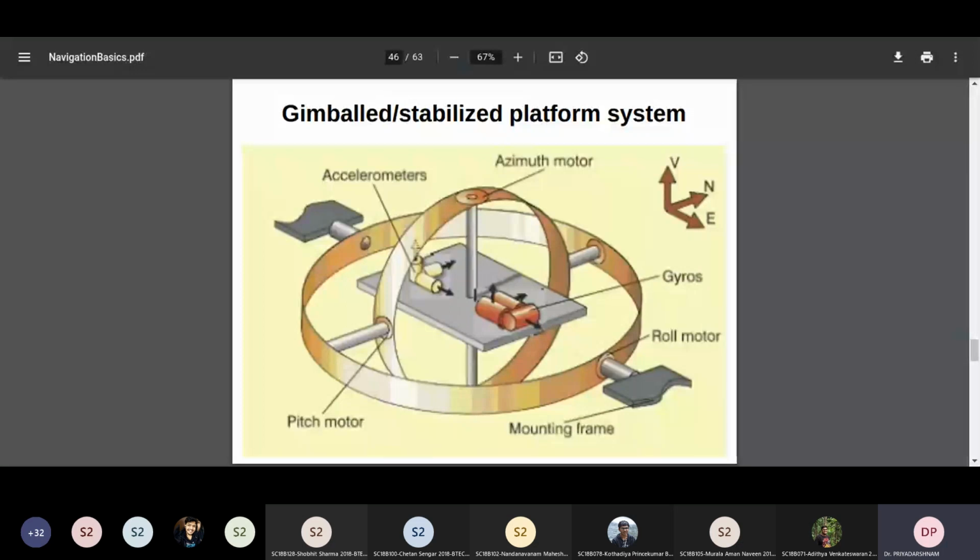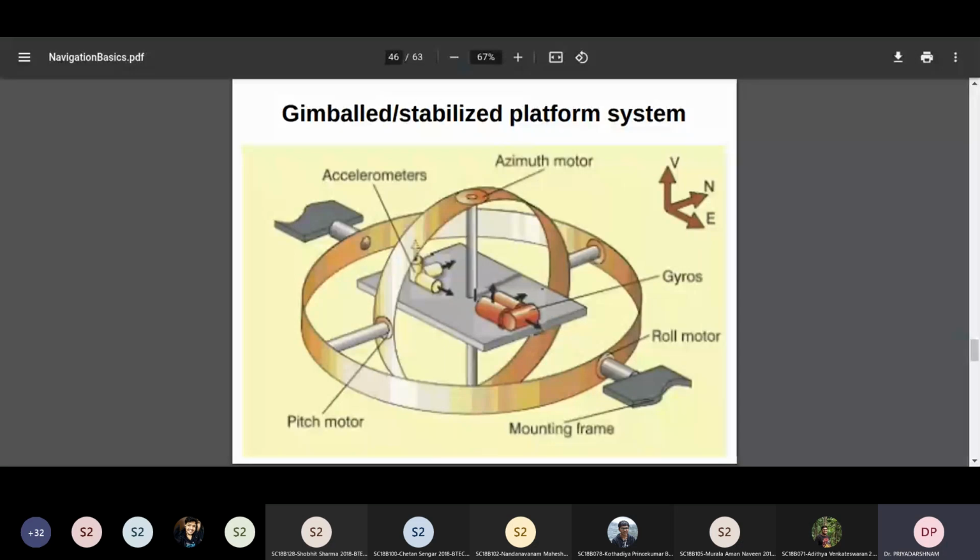Suppose there is a particular location with respect to which you want to find out the position. Therefore you need a coordinate system defined with respect to that initial one. So it is an inertial coordinate system also. The platform actually maintains the orientation in the inertial space.